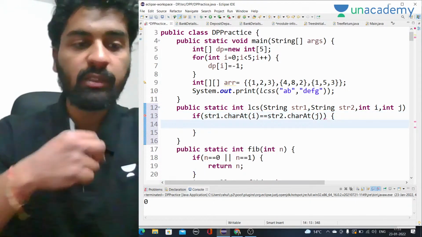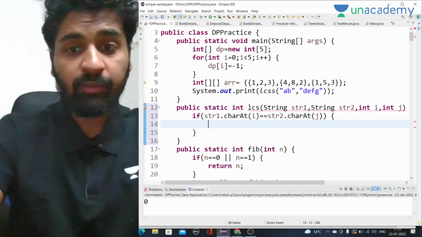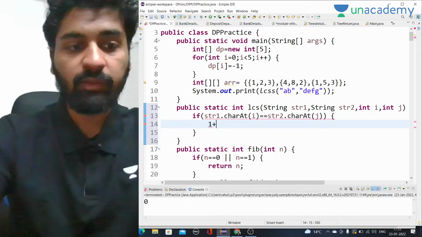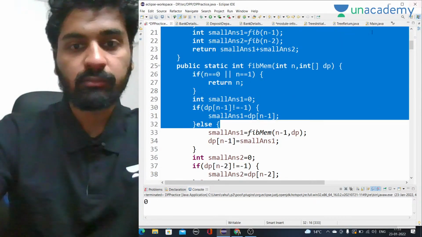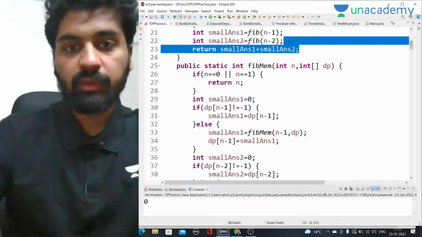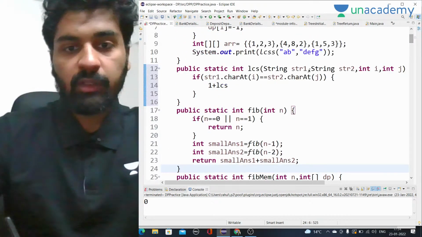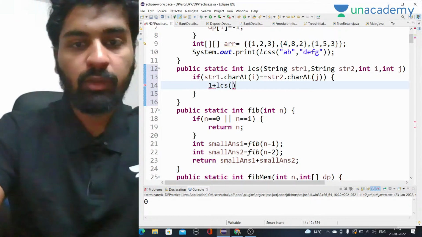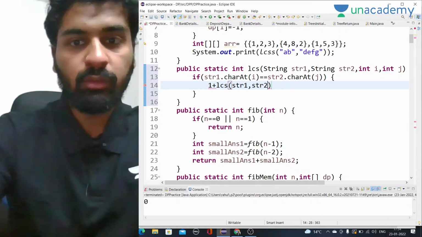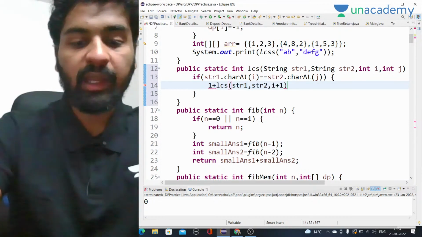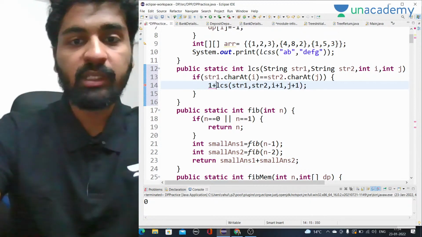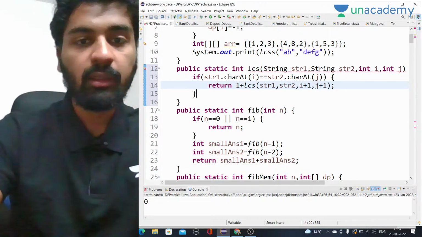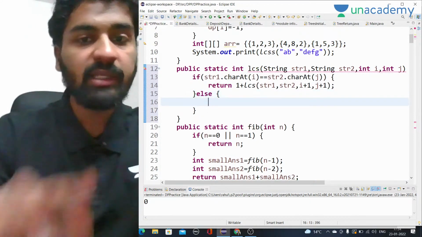Okay, so in this case, what will happen? We have to simply give the answer as 1 plus we have to call the recursion for the rest of the string, right? So it will be LCS, and we have to send the same str1, str2. Just we have to increase i plus 1 and j plus 1. That means we have included it into our answer. That means 1 has been added, but i plus 1 and j plus 1, this is what we have to do.